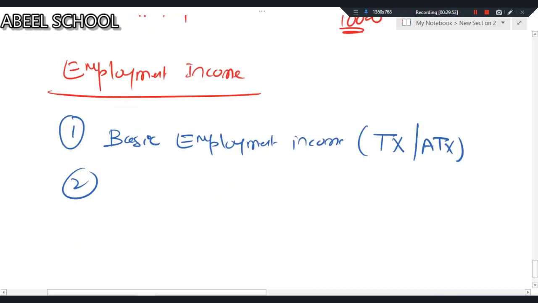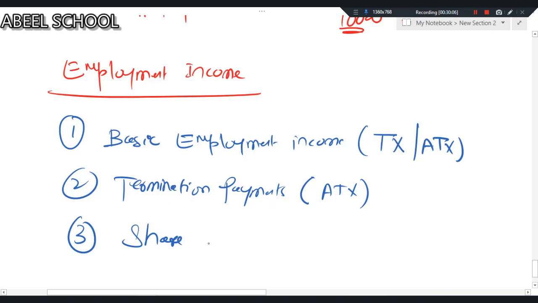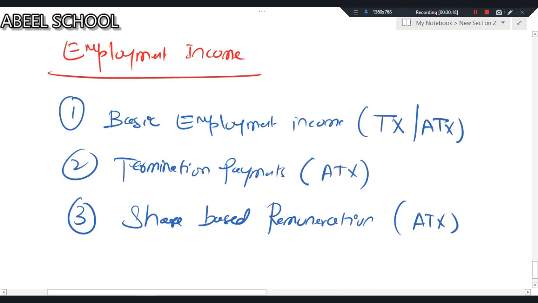The second is termination payments. This topic only falls in ATX. And the last is share-based remuneration, which only falls in ATX. So you can see a little bit of difference between tax and ATX. The basic employment income is common in tax and ATX, but termination payments and share-based payments are only in ATX. We don't have termination payments and share-based payments in tax.